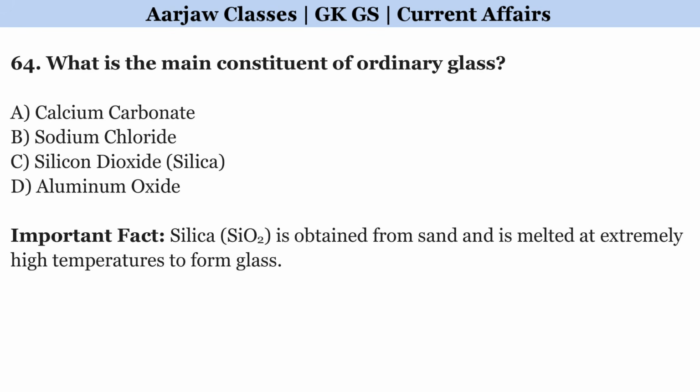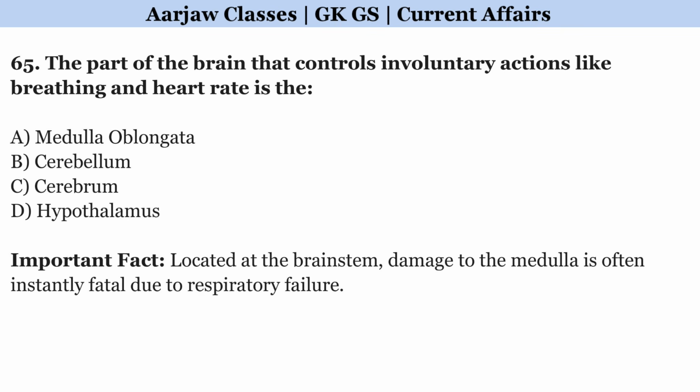What is the main constituent of ordinary glass? Right option is C, silicon dioxide or silica. The part of the brain that controls involuntary actions like breathing and heart rate is the? Right option is A, medulla oblongata.